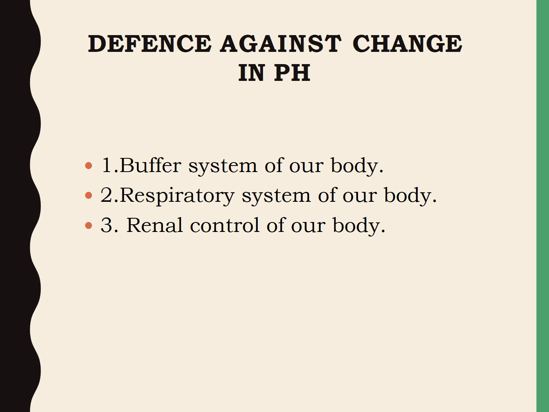So we have to eliminate or remove the H plus from our body fluids, and this depends on the following three mechanisms, that is the buffer systems, the respiratory system, that is exhalation of carbon dioxide, and the third one is the renal control, that is kidney excretion of the H plus ions. These are the three mechanisms which help to defend against the changes in the pH levels.